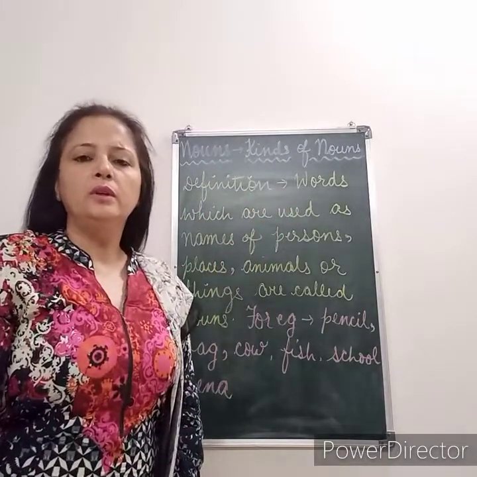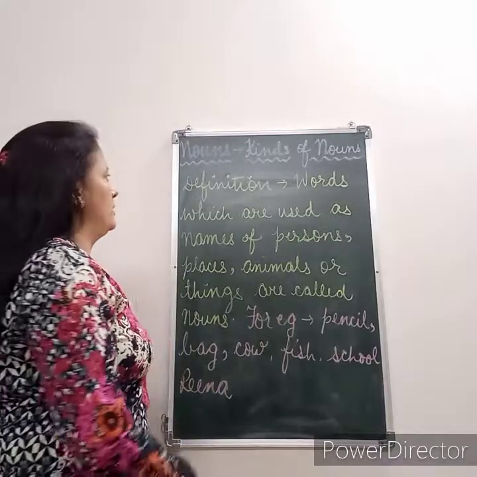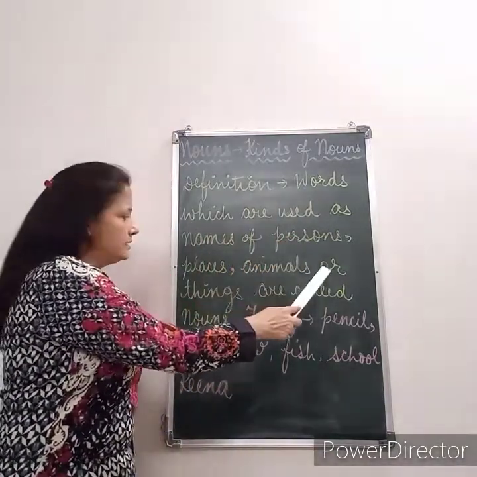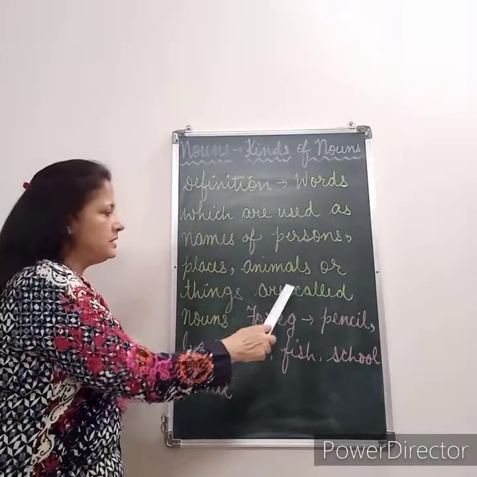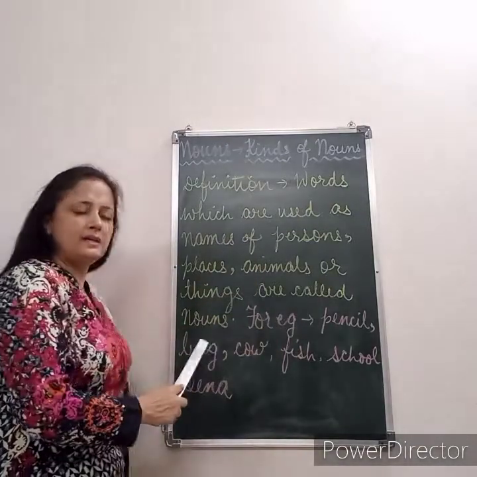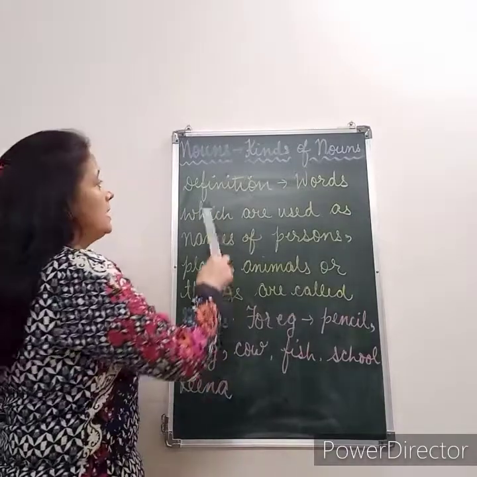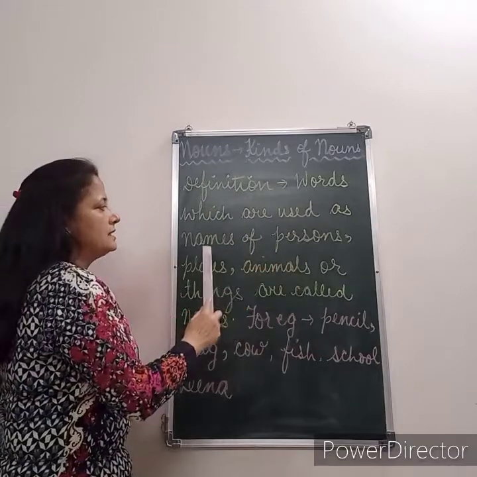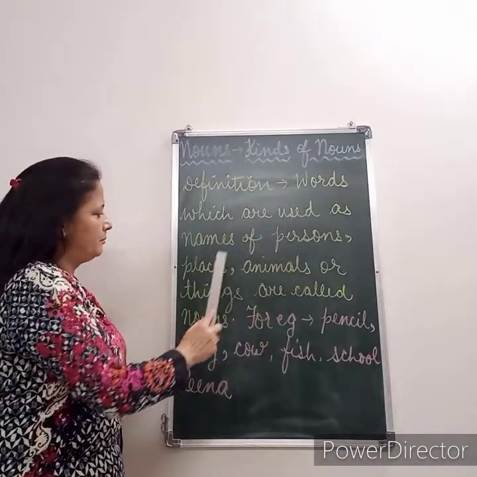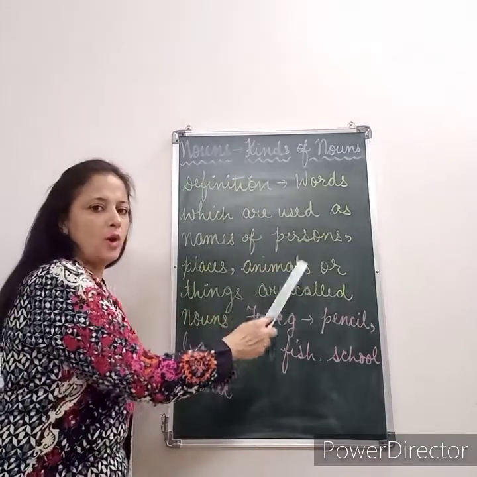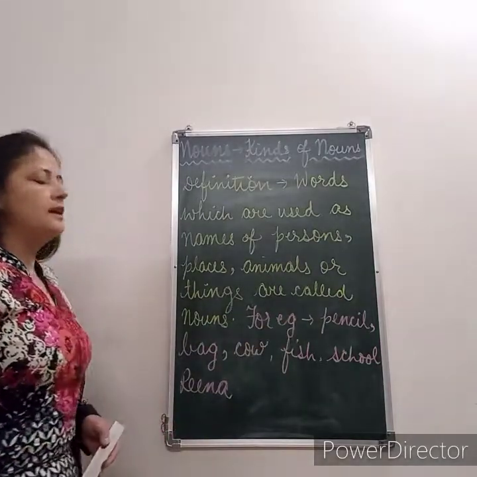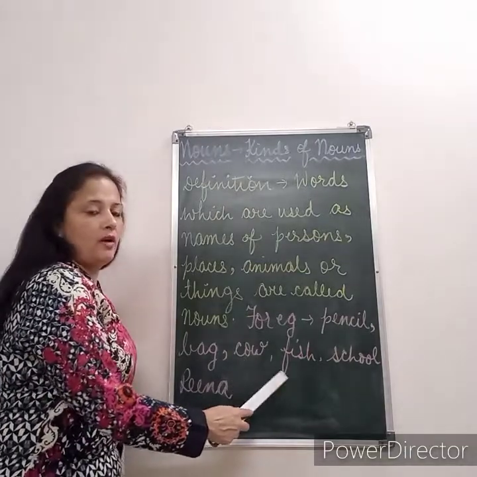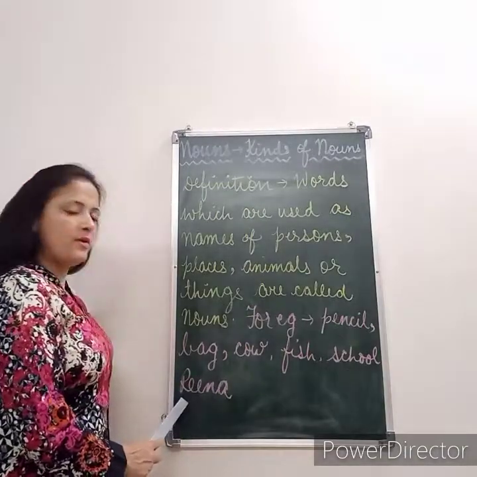Now let me tell you the definition of noun. The words which are used as names of persons, places, animals or things are called as nouns. I repeat, the definition of noun is the words which are used as names of persons, places, animals or things are called as nouns. For example, pencil, bag, cow, fish, school, Reena.